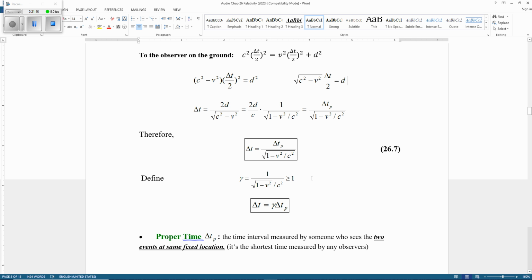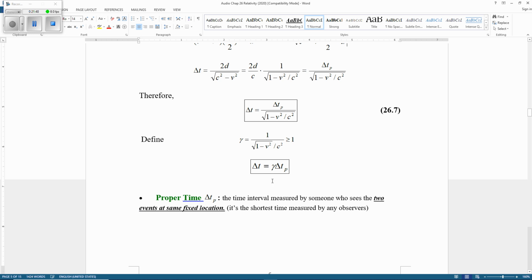Sometimes we use this, so then time dilation becomes like this: delta t equals gamma times delta Tp. So now we have a very important definition. Delta Tp, we give a name: we call it proper time. That's the meaning of the P, proper time. So what is proper time?